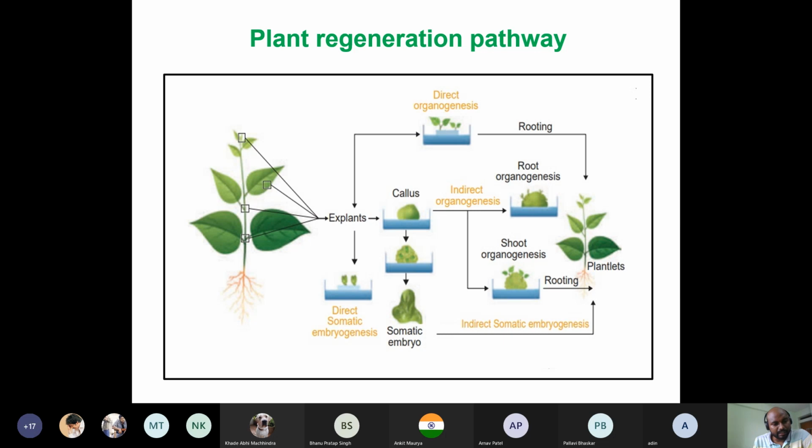Another is this: you take leaf or some other explant, and it will develop some embryo, somatic embryo. I will tell you in detail in later slides. This somatic embryo can germinate in some other media, and you can also get the entire plant. These two things are called direct organogenesis.